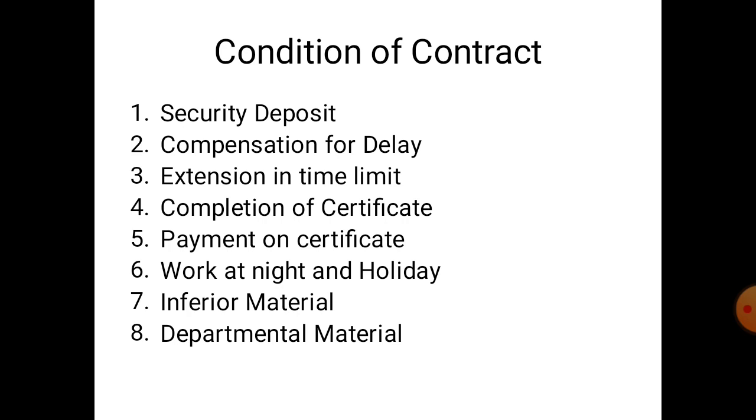The seventh condition of the contract is inferior material. So in inferior material, this clause is provided to reject the material and workmanship which do not conform with the specification of the work. At the time of the tendering process, a specification is given. So if material is not properly used as per the specification, the material and workmanship are rejected at the time of the work.